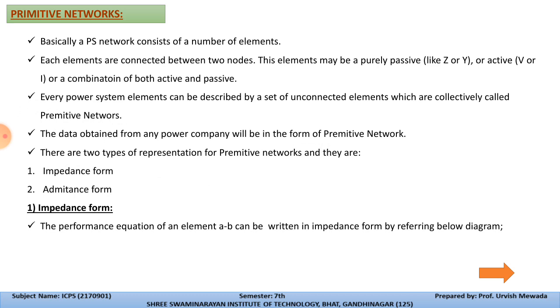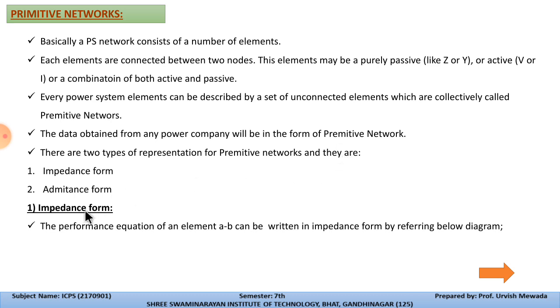In the single line diagram, we have the primitive network. And basically there are two types of representation of primitive networks: first is the impedance form, and second is the admittance form. So this is how we can easily calculate any complex circuit with the help of primitive networks and graph theory.